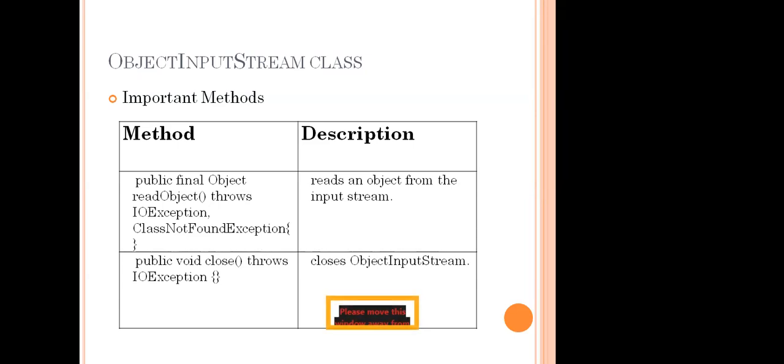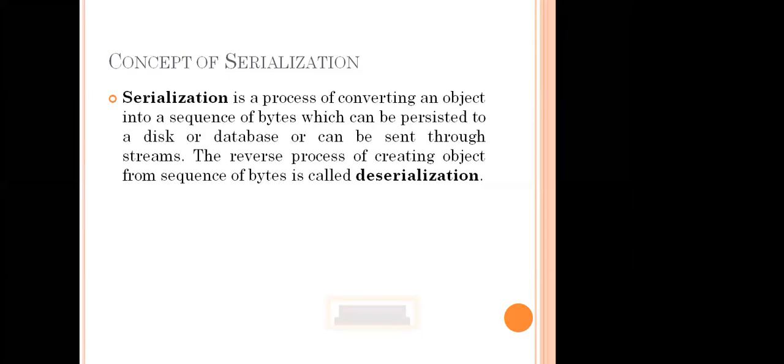Again we have two types there. One is a specific one, another one is the current one we are going to use. Here we don't have any such type of thing. Then public void close throws IOException. It is used to close all the input streams. So this is about wrapper classes. Then what is the concept of serialization? These are just a final recap of what we learned from serialization.